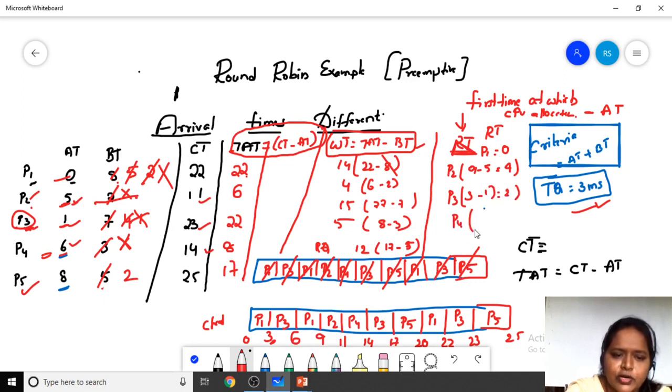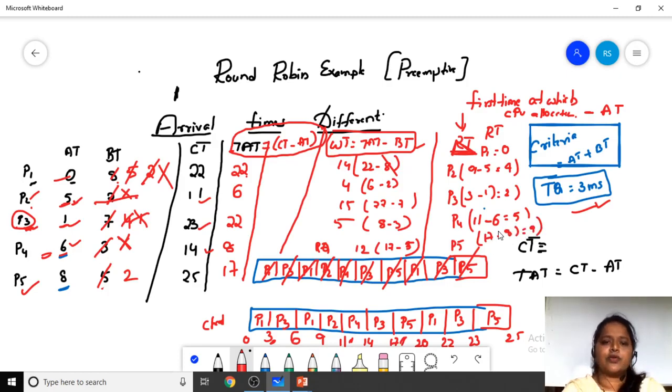And P4, at what time did P4 first get the CPU? 11. 11 minus arrival time 6 is equal to 5. And finally P5, at what time did P5 get its CPU? 17. 17 minus 8, which is equal to 9. This is how you find the response time of each and every process. Fine. These are the things you need to calculate.